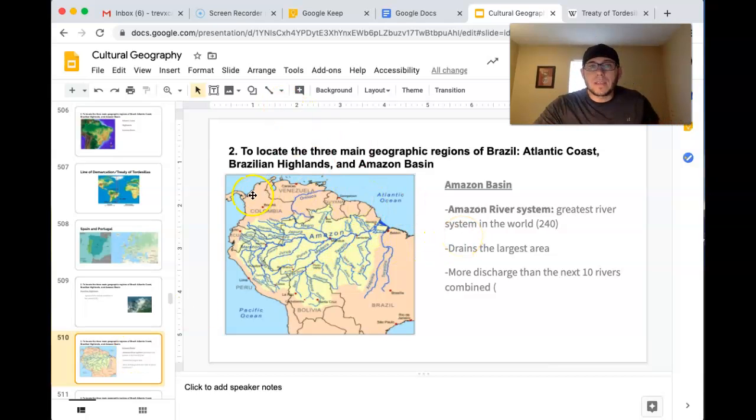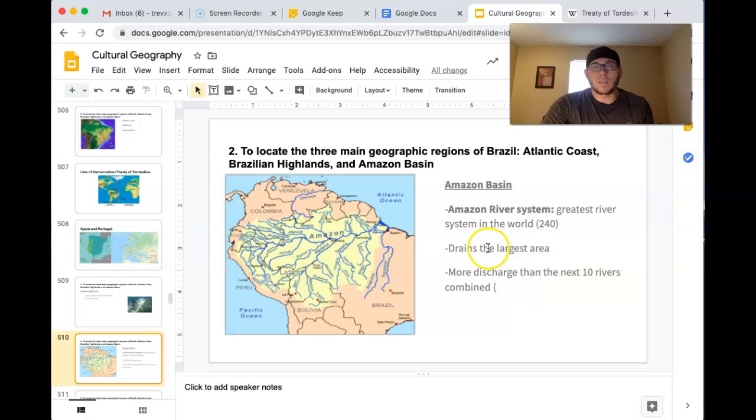I do want to talk about this too. We talked about the Amazon basin, and this is a little bit more of the foundational chapters that we talked about at the beginning of the year. We talked about a basin, and basically in geography, when we talk about a basin, it's an area of land where the precipitation collects and is going to go to a certain source of water to flow out, right? Or to settle somewhere. And so you have the basin of the Amazon right here, and you see all those little rivers, right? They're feeding into the Amazon River and being discharged in the Atlantic Ocean. So this is the Amazon basin because it's basically a large area of land where the water that's collected there will ultimately go to the Amazon River and flow out.